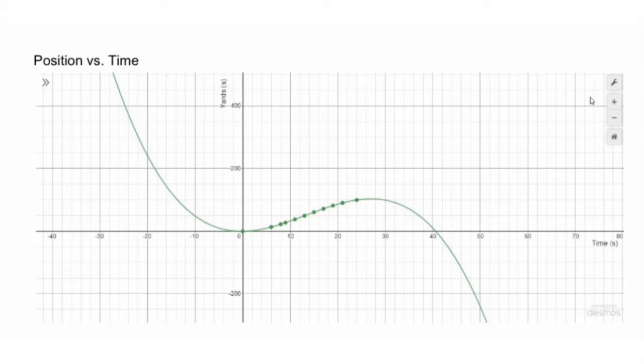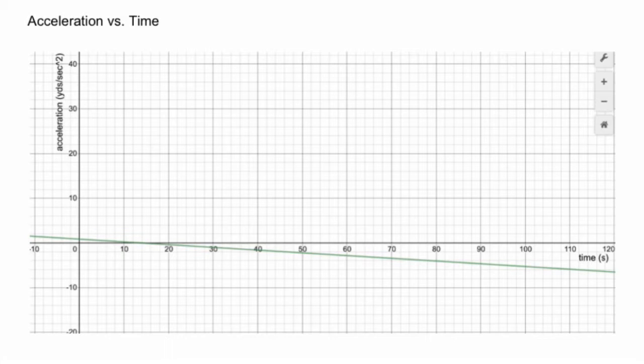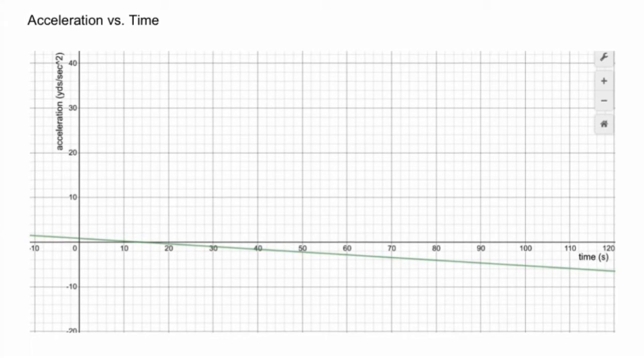This is our acceleration versus time graph, which we obtained by calculating the second derivative of our original equation. This graph represents his acceleration as he ran across the field.